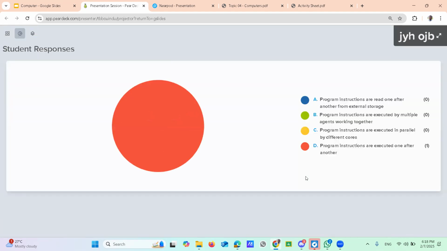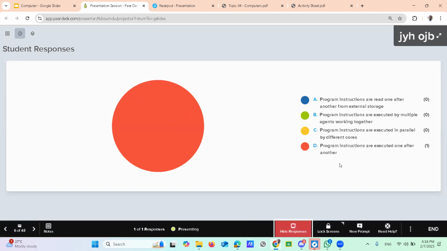Right, then you're giving the answer. Yes, program instructions are executed one after another. Correct answer. Very good. These other answers are not relevant; there are some other definitions. The only relevant one is answer D, one after another.